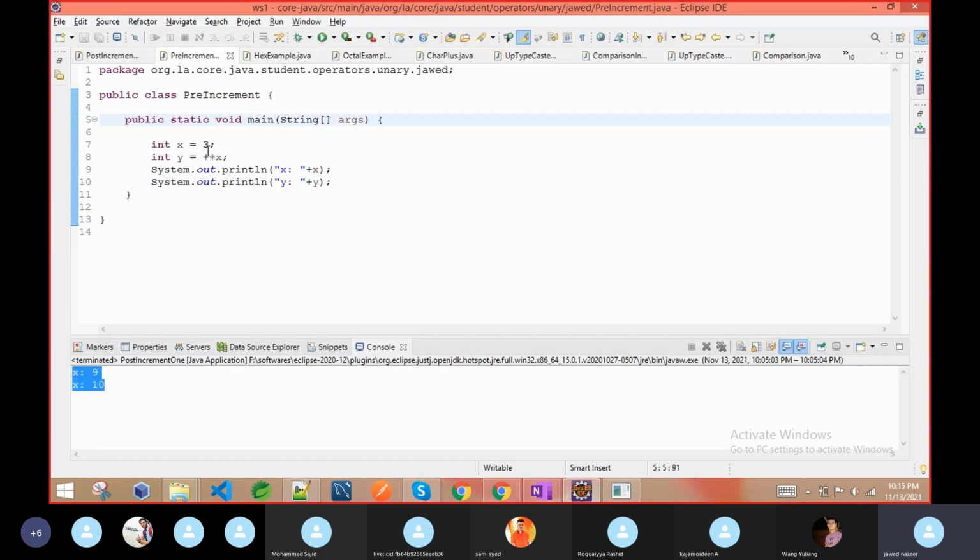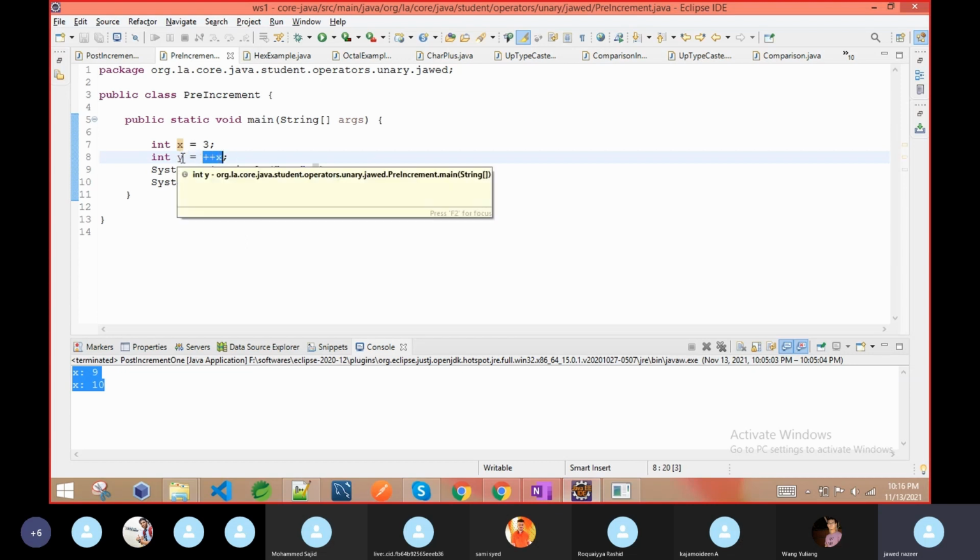In this example, I am just assigning a variable value x equal to 3. After that I am first doing the pre-increment to this variable whose value was 3, and then assigning the value to y. As I said, the equal sign means whatever the value on the right side will be assigned to y.